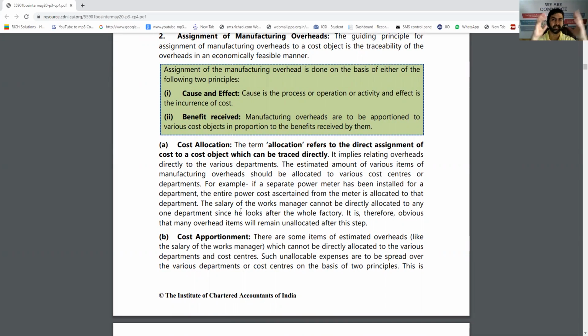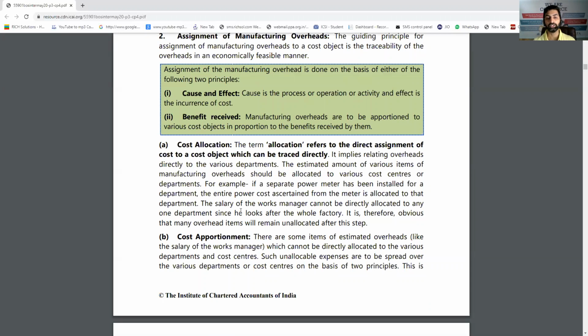Firstly, you have collected the information. Now the distribution basically includes three steps, as we have solved in practical questions also. One is allocation, that means allocating the specific overhead to the specific department. For example, if there are two departments, one is machine oriented, second is labor oriented, and in the labor oriented department you don't need electricity. So in that case, you can directly distribute the electricity expenses to the manufacturing department. So that is allocation. You don't need to apply your brain.